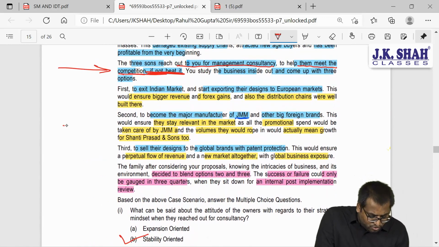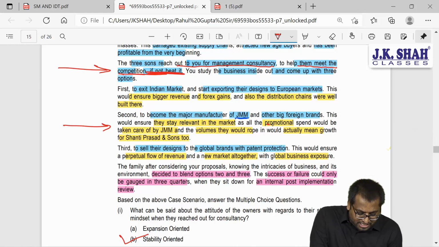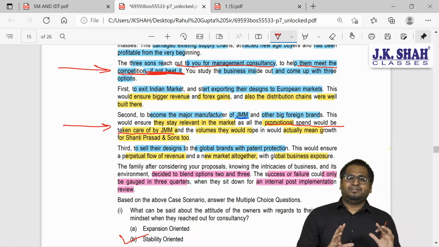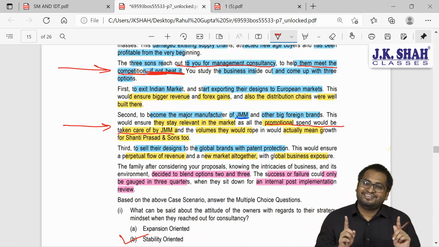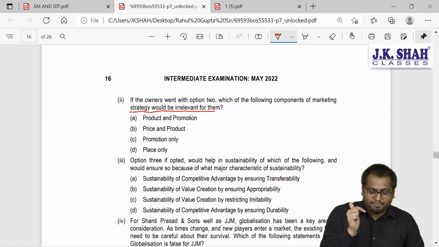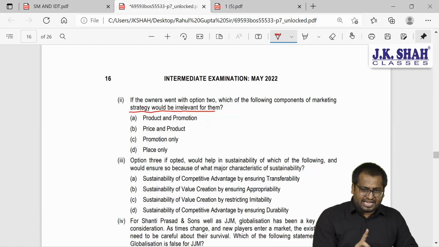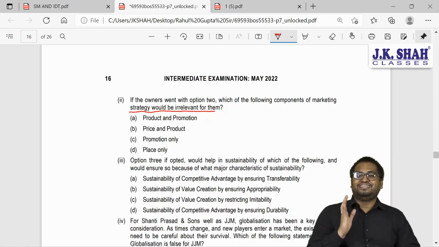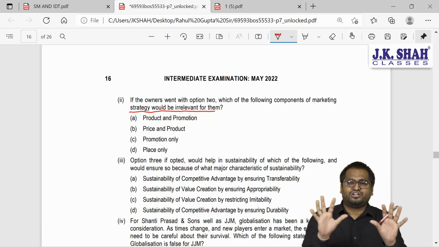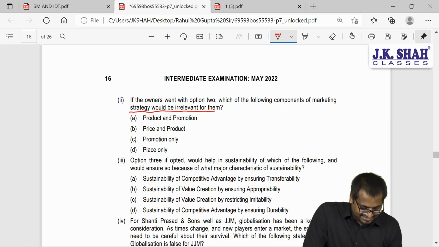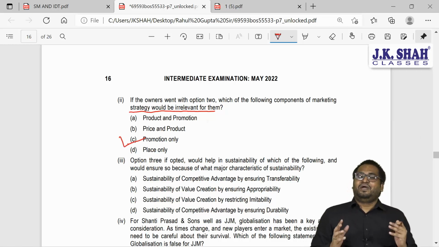So if you look at option 2, the promotional spend would be taken care by JJM or JMM. So which aspect of marketing they will not be looking into? Yes, you might have guessed this right. So look at the option, guys. Is it product and promotion? Is it price and product? Is it promotion only? Is it place only? So which activity they will not look into? Only the main company will look into that activity. Yes, guys, it is promotion.